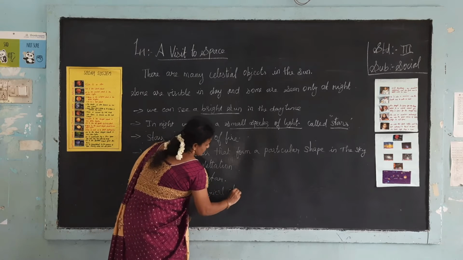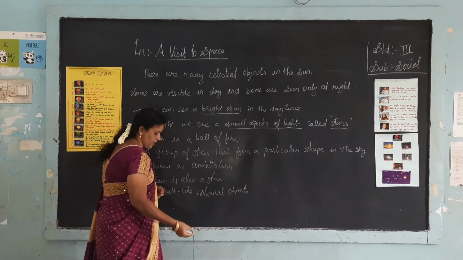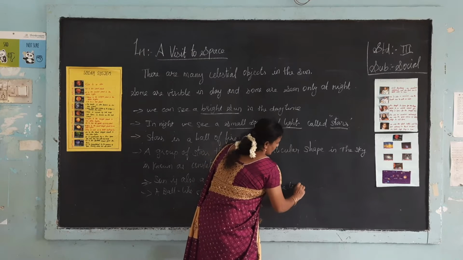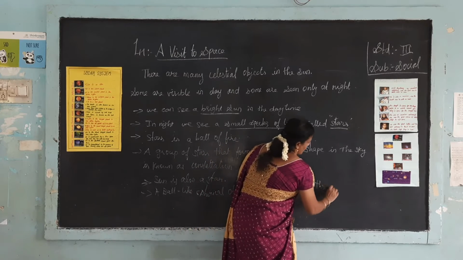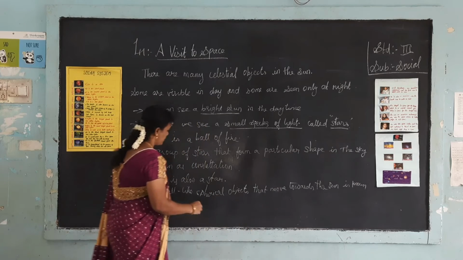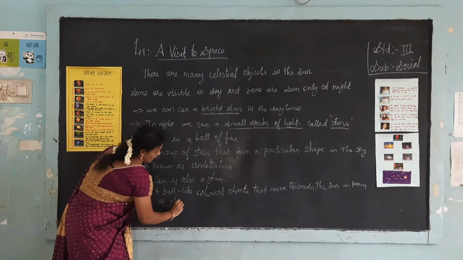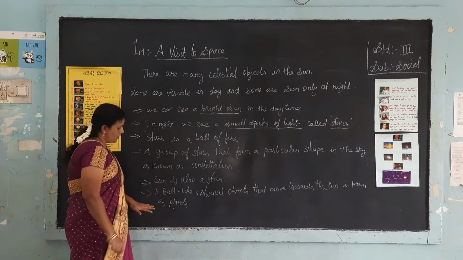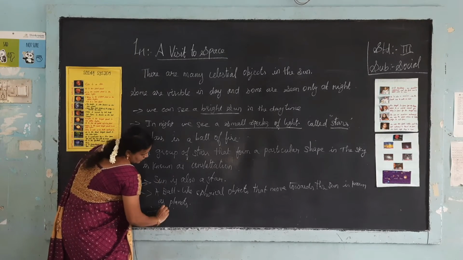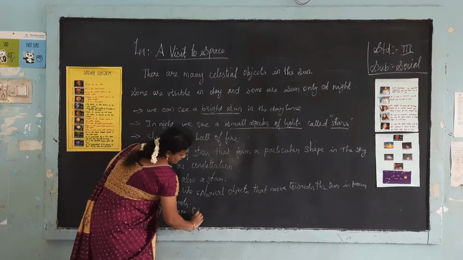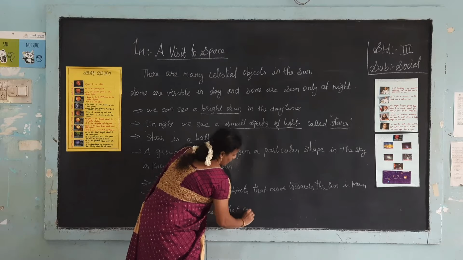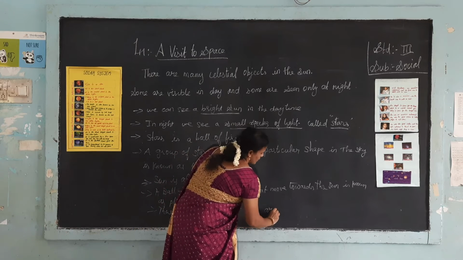Spherical objects that orbit the Sun are known as planets. So there are 8 planets that move around the Sun.